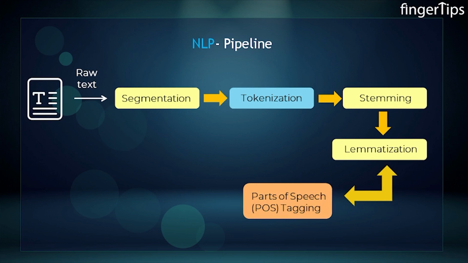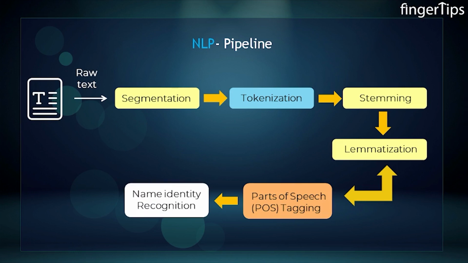Each token is identified and labeled as parts of speech, in short POS, like noun, verb, adjective, adverb. This is called tagging. Or the entities in the text data are identified and labeled, such as people, places, organizations, and dates, known as named entity recognition, in short NER.